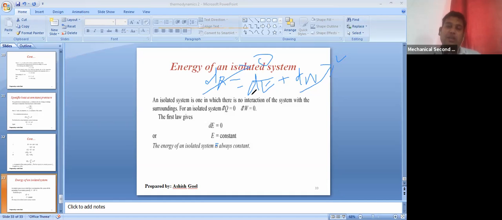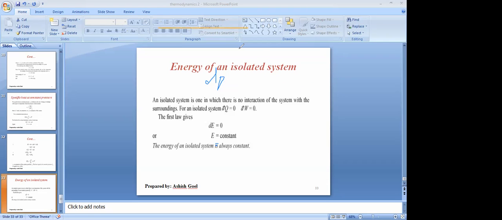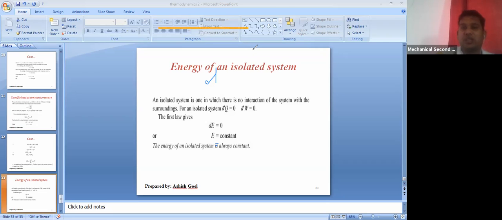The only term remaining is dE equal to 0. Can we say that? Yes sir, only dE is equal to 0. So if dE is equal to 0, that means E is equal to constant. If you integrate dE equal to 0, you get E equal to constant. The change in energy is equal to 0 when E is equal to constant.